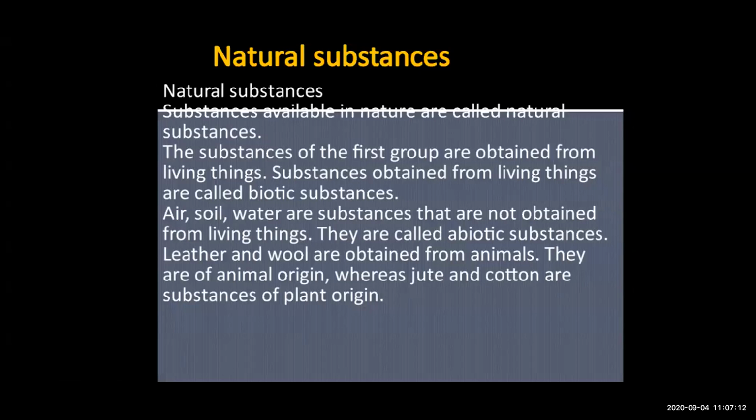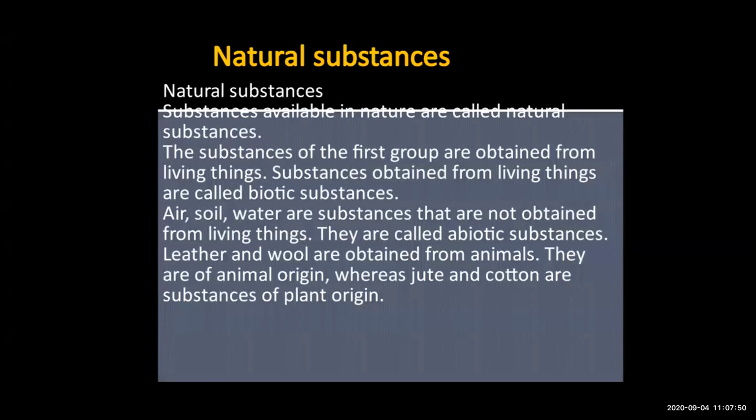Okay, now what is abiotic? Abiotic means air, soil, water, substances that are not obtained from living things, and they are not part of the natural resources. Understood about biotic and abiotic substances? Biotic means all the living things present in the surroundings, and abiotic means those which are not obtained from living things.